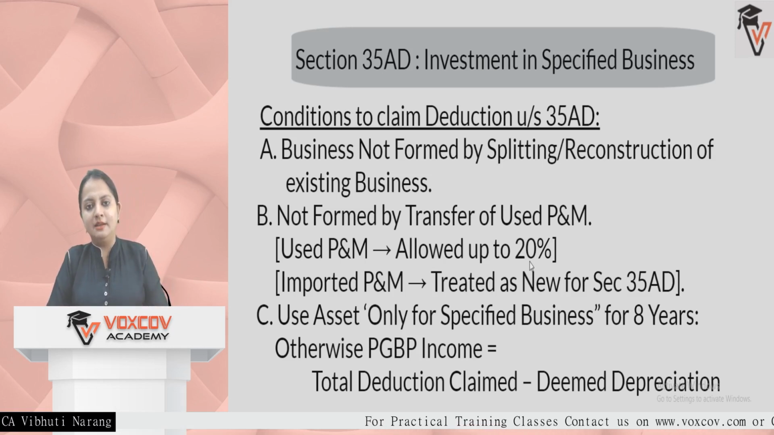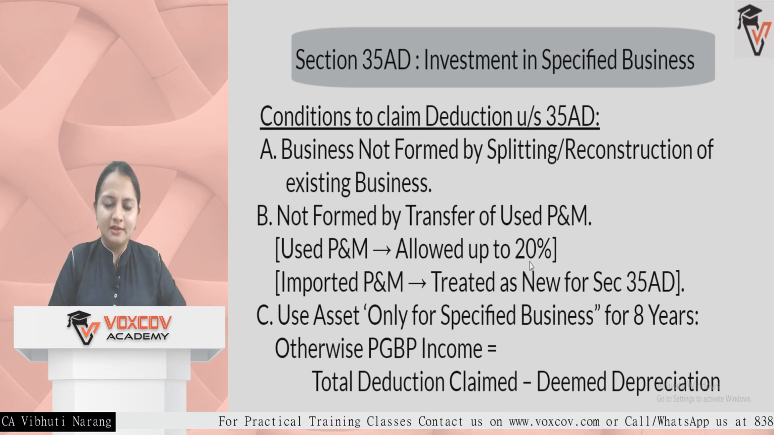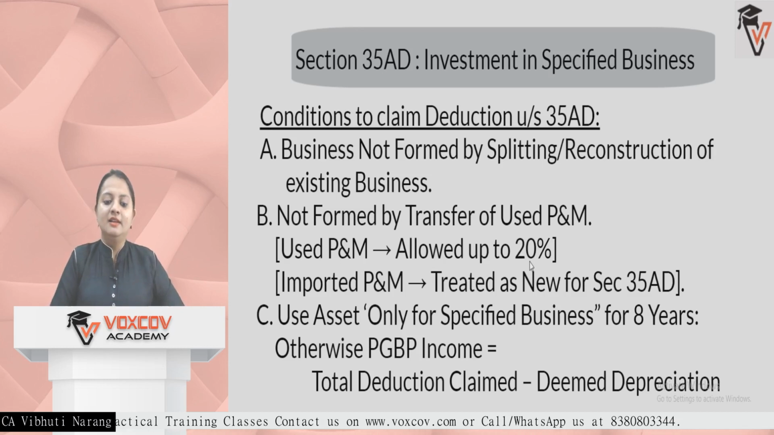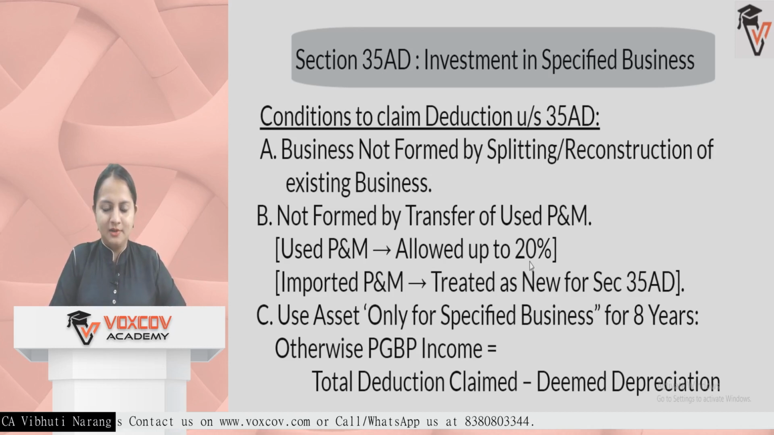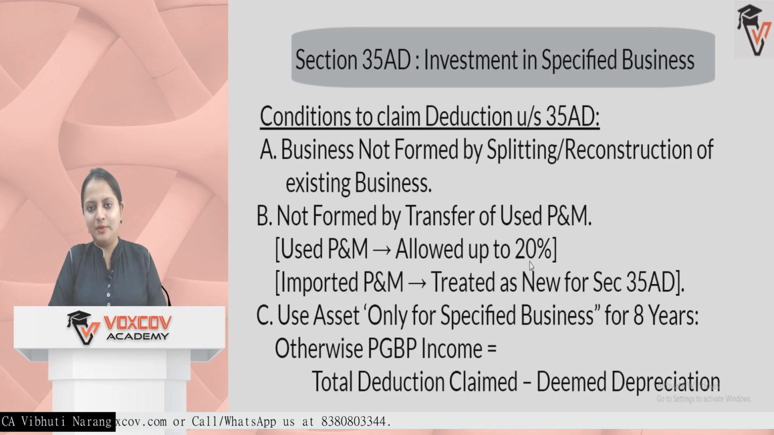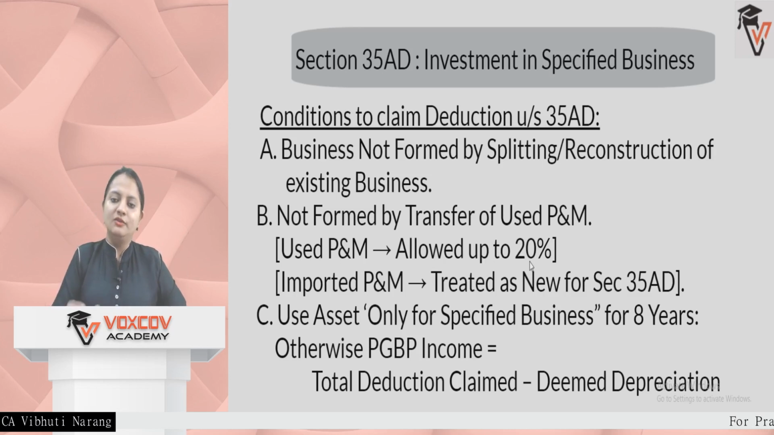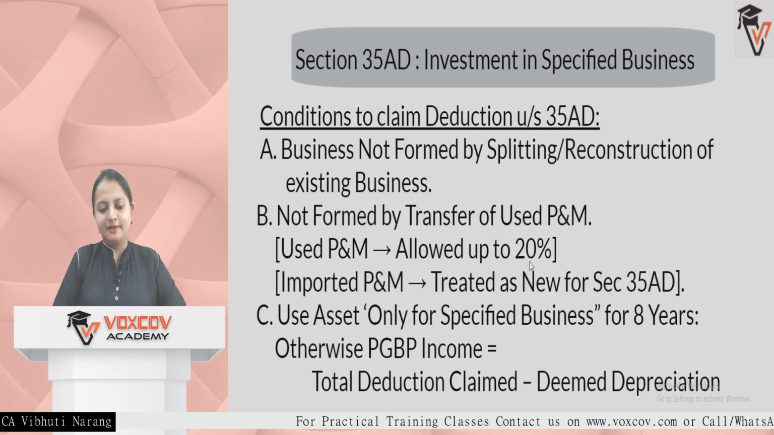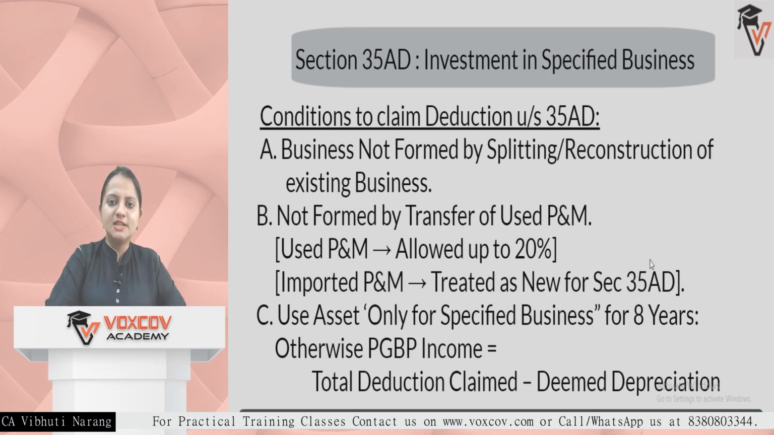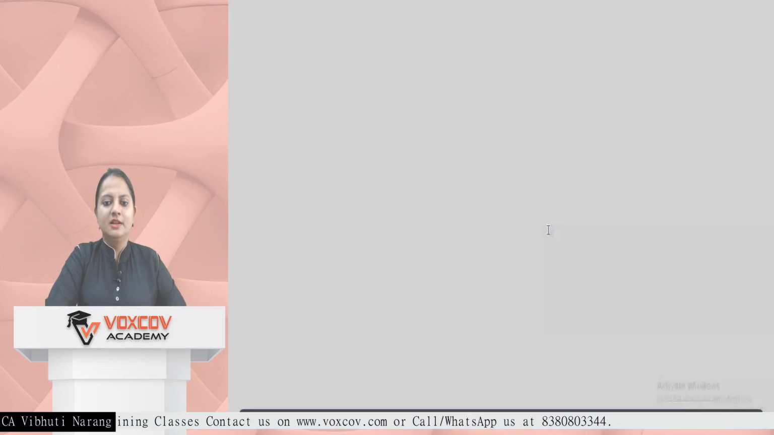Otherwise, if in the middle you are just transferring it to any other use or you are selling the asset, then the total deduction claimed, like let's suppose the asset was of 1 lakh rupees and the transfer was done in the 5th year. So for those 5 years, the deemed depreciation will be charged. So whatever will be the existing rate of the depreciation for the 5 years, depreciation will be deducted. The balance will be treated as your PGBP income.